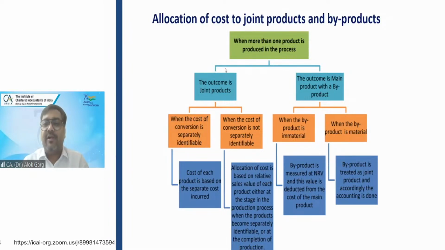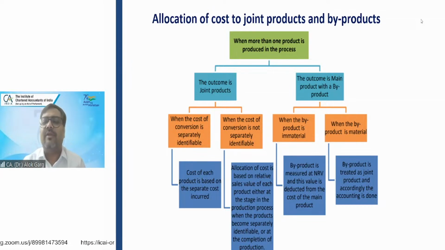In case of a joint product, you are producing, you got two products. How will you do the accounting? How will you allocate the cost? Because when you are digging a mine, you get two minerals, and both minerals have some value and there is a common cost. So how will this cost be allocated? The standard says that if the outcome is a joint product and the cost of conversion is separately identifiable, you can identify the cost of petrol, you can identify the cost of diesel, then there is no problem.